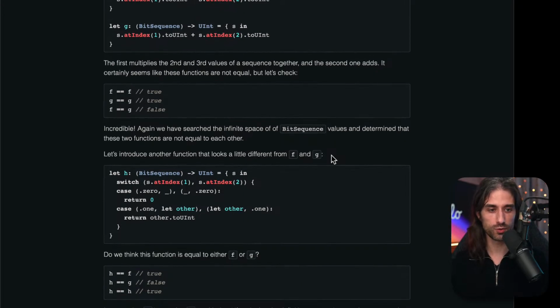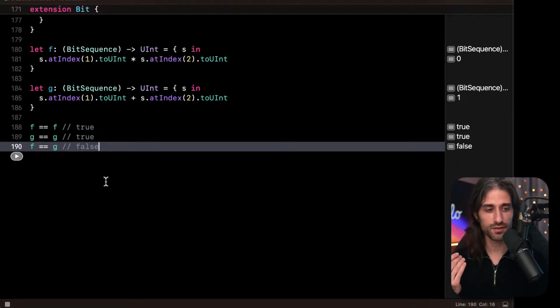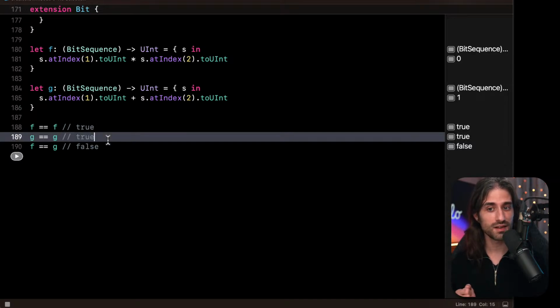I'll go back to it later, but what's interesting here is that false is actually the easiest one to find, because to prove that f and g are not equal, you need to find a counterexample. You could always iterate over all of the bit sequences, and you don't stop until you find a counterexample. But that means that you will never return true.